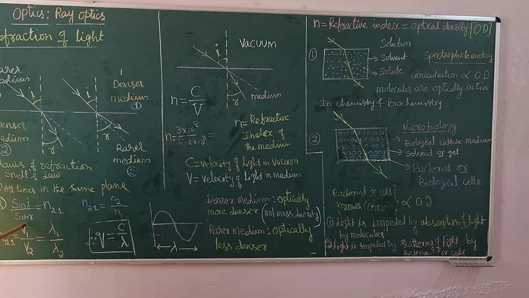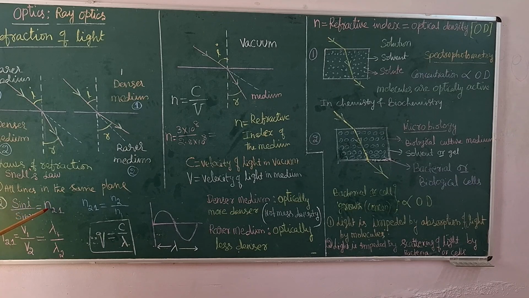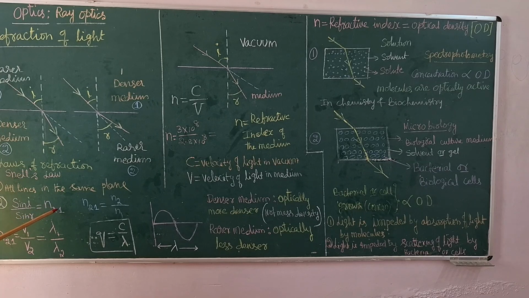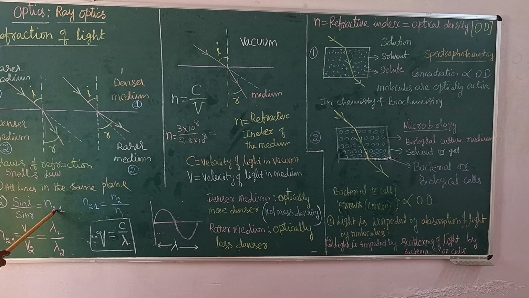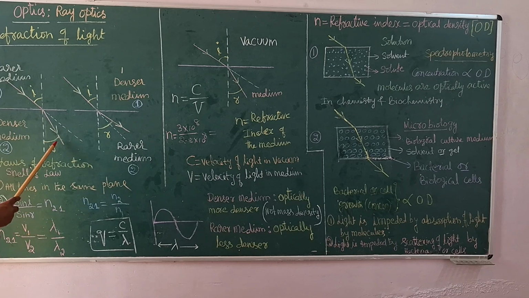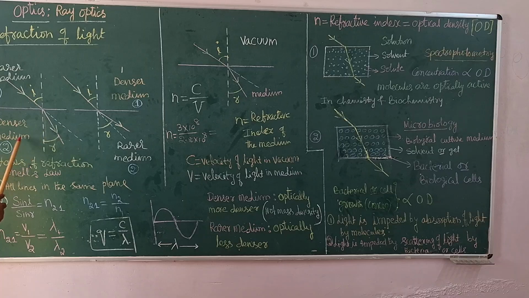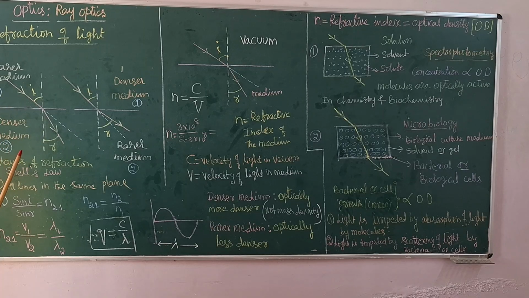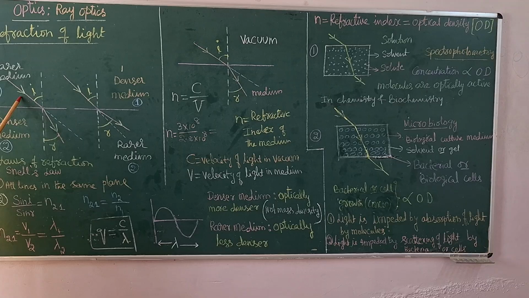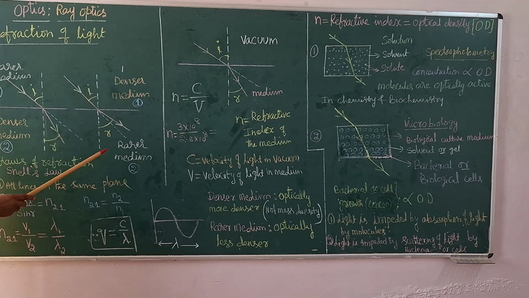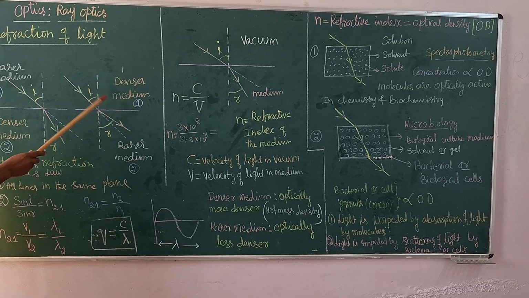This ratio is called the refractive index of the medium. It is n21, known as the refractive index of medium 2 with respect to medium 1.